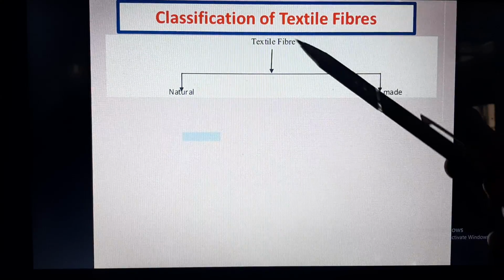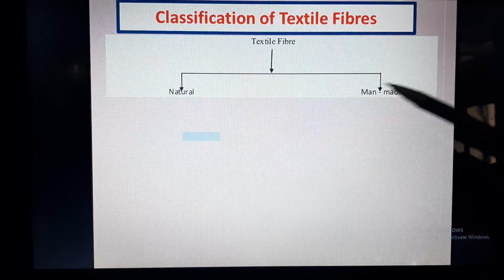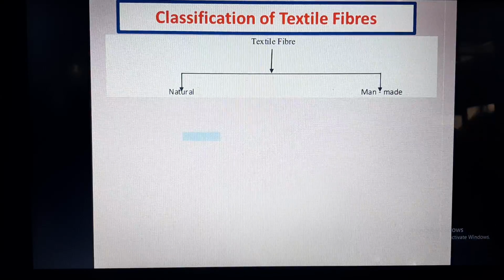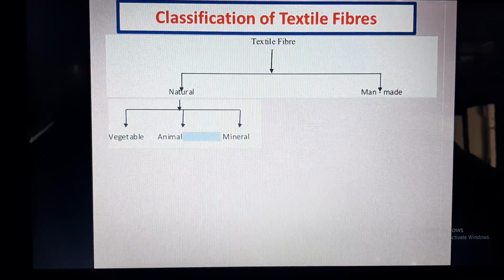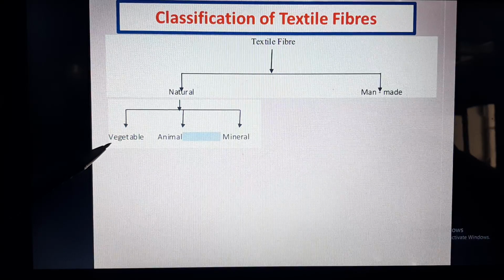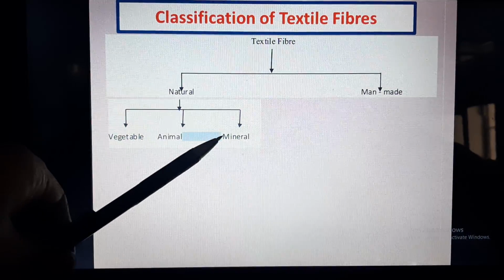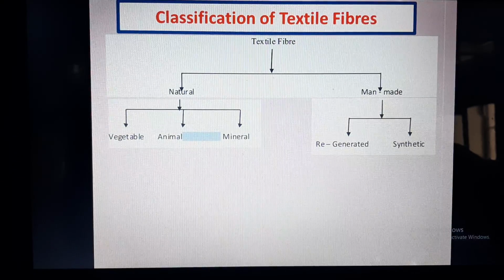So textile fibers, if they are obtained from natural sources, will be called natural fibers, and the fibers which are obtained from man-made source will be called man-made fibers. Natural fibers then again can be obtained from vegetable source, for example cotton, animal source, for example wool and silk, and mineral, for example glass. And man-made fibers can be regenerated or synthetic.